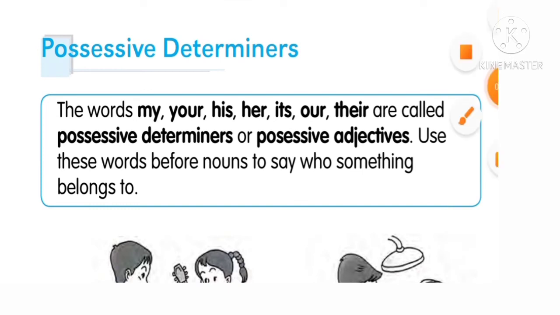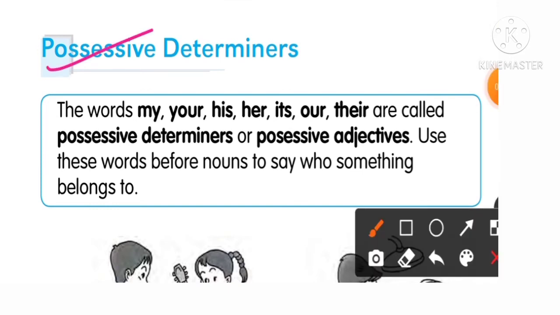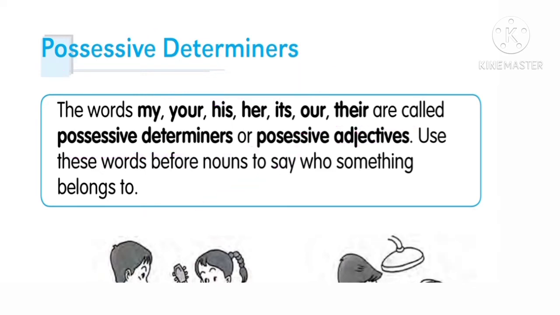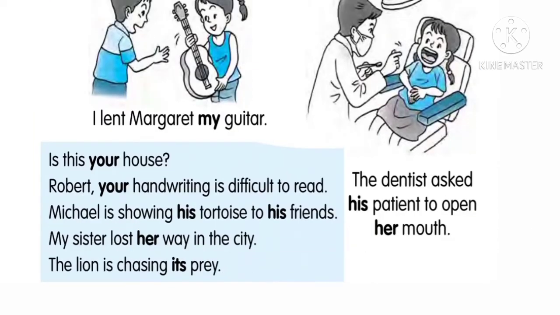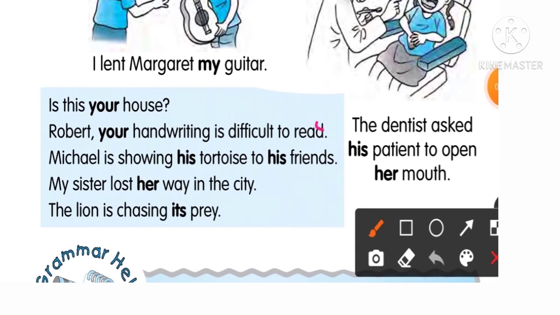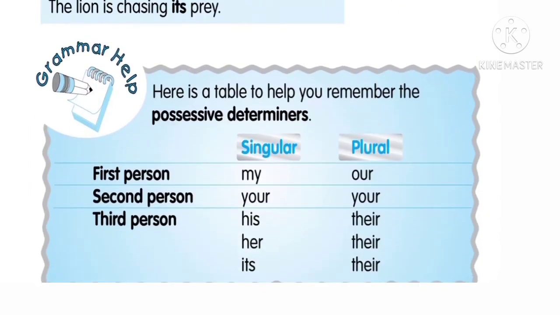So last we have the possessive determiners. So these are what? My, your, his, her, its, or their. They are called the possessive determiners or the possessive adjectives. Very important. And you can use these words before nouns to say who something belongs to. See, I lent Margaret my guitar, and the dentist asked his patient to open her mouth. So, is this your house? is also an example.